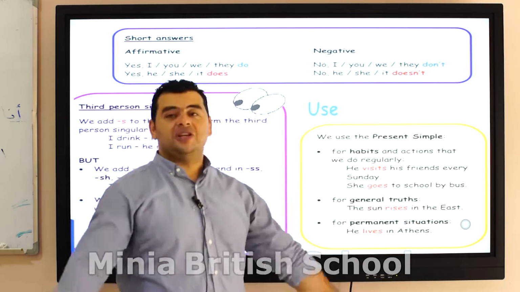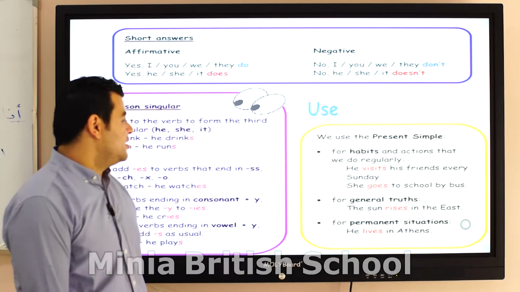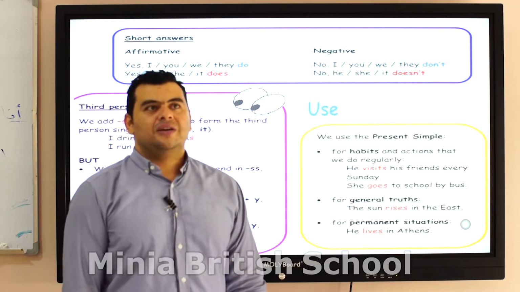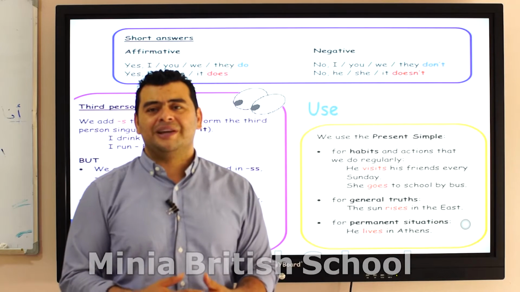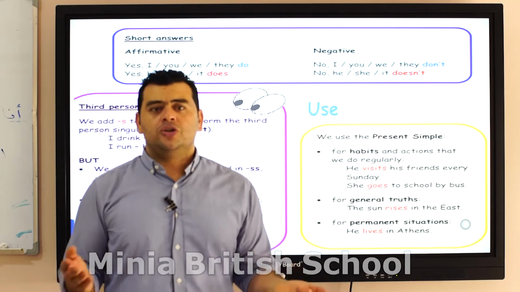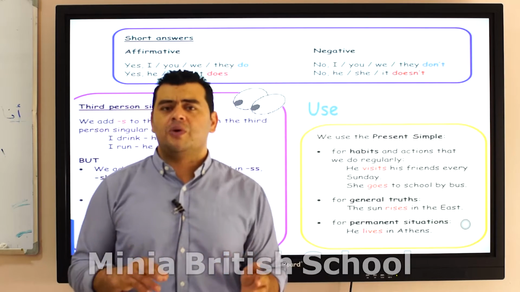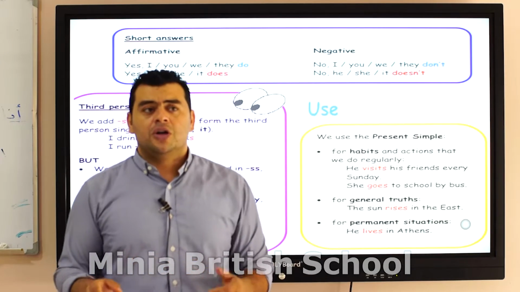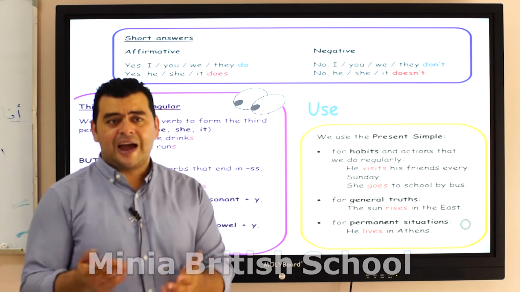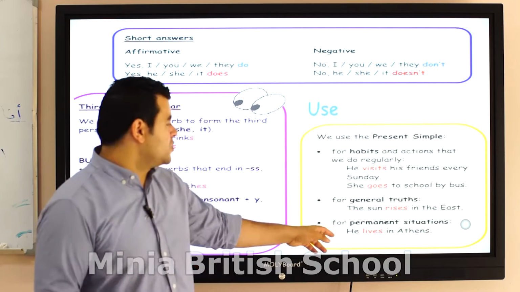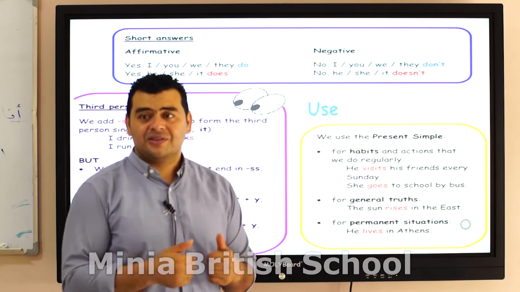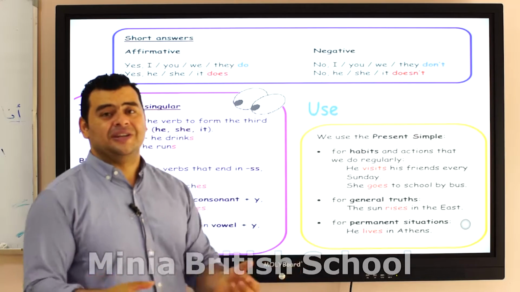The sun rises in the east is also a fact. For a permanent situation, for example, when you say that you live in a flat, it's permanent. You will not change from one day to another to something else. No, this is a general truth. When you live in a place, this is a fact. Describing this place, for example, he lives in Athens, so his place is in Athens, within the city.